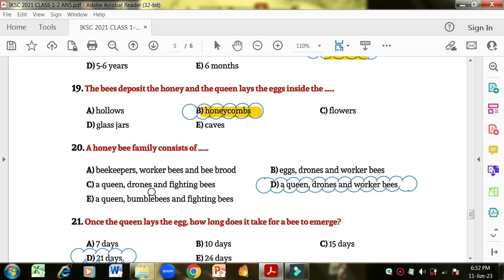A queen, drones and fighting bees, no, this is wrong. Worker bees are not here. A bee, bumblebee and fighting bees, no, this is wrong. Drone is missing, worker bees are missing. Eggs, drones and worker bees, queen is missing, this is wrong. So a queen, drones and worker bees, this is the correct option. Bee brood is missing, but all three others are there in the family, so we will choose this option.